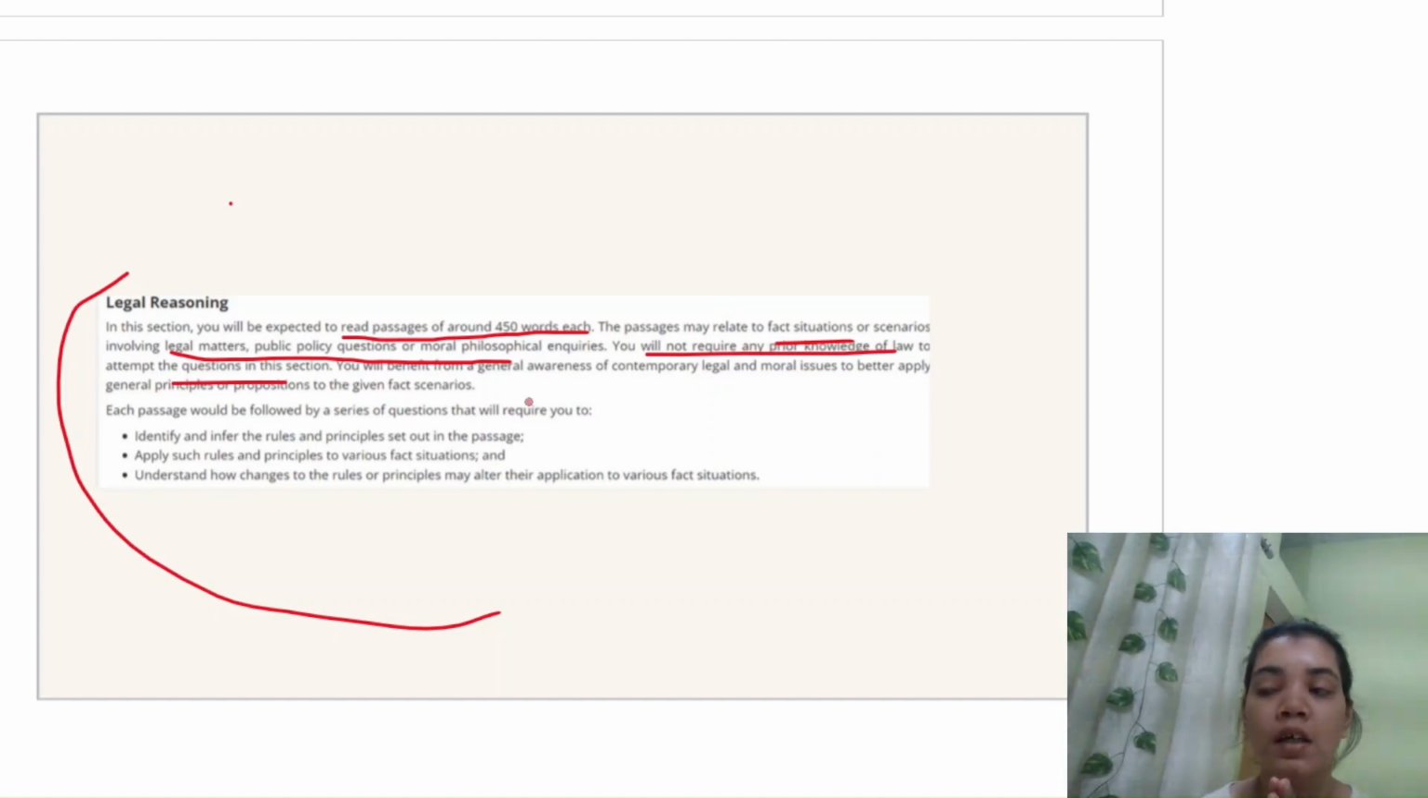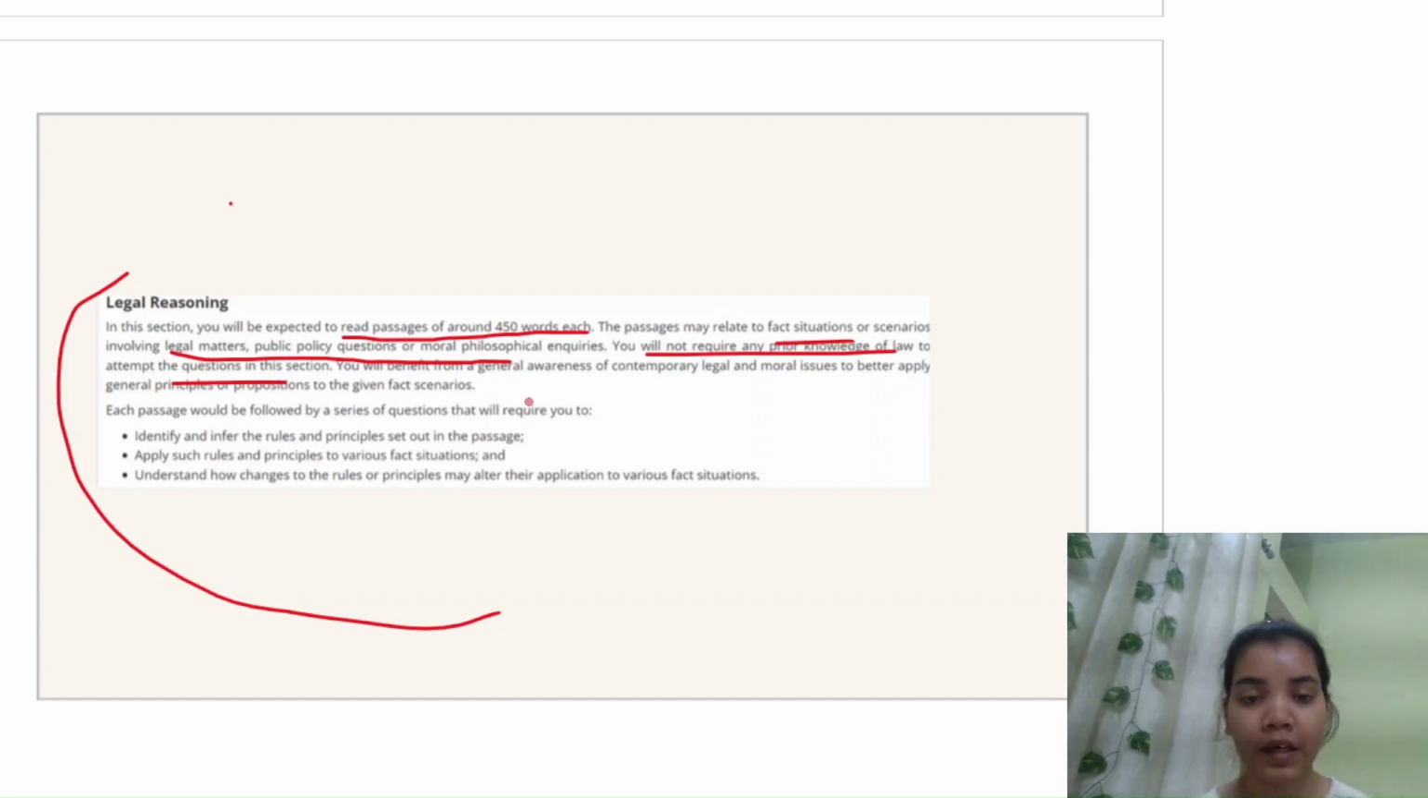Guys, just to make this clear, it's written that the passages will be of 450 words each, but you must be wondering that in the CLAT 2024 paper the passages were much shorter. But the key is you have to be prepared that the passages can be 450 words each. It can be less if you are lucky. It can be more too if you are not very lucky. So you have to be prepared for every situation. The length of the passages can be less, more, or equal to 450 words anytime.